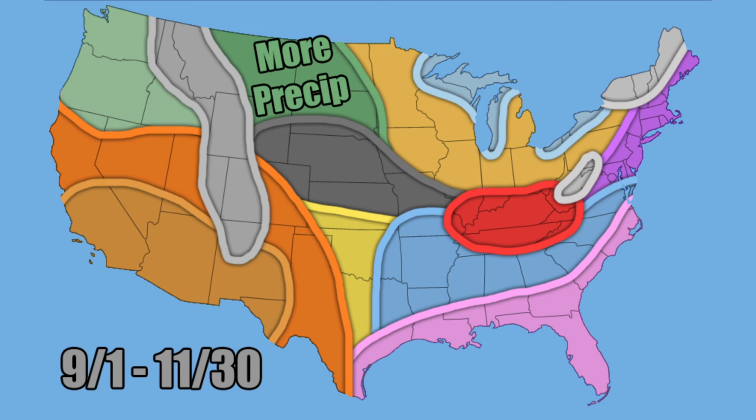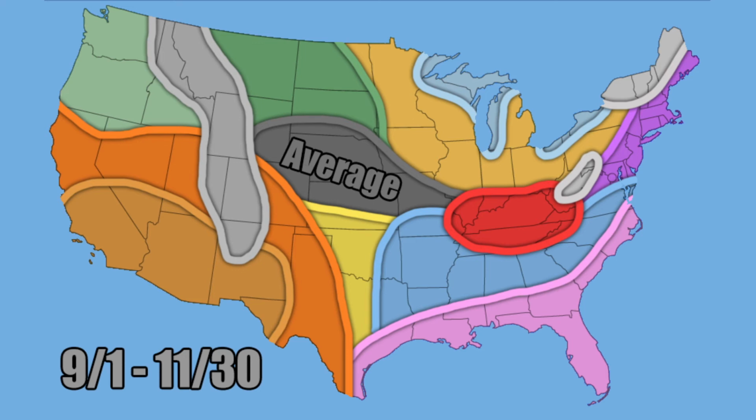Now, here's where I'm expecting more precipitation. This is really the only thing notable about this region for the fall. Over the Dakotas, Montana, and Wyoming, I think it is going to be a little bit wetter than normal, potentially a little bit snowier than normal as we start to get into October and November, where you start to get some snow into parts of the north central United States.